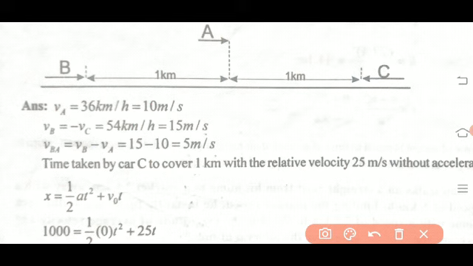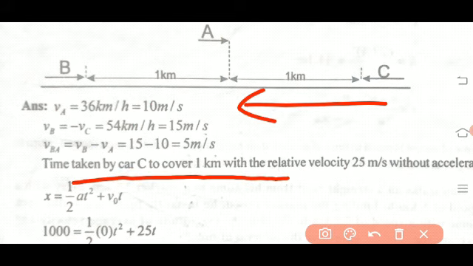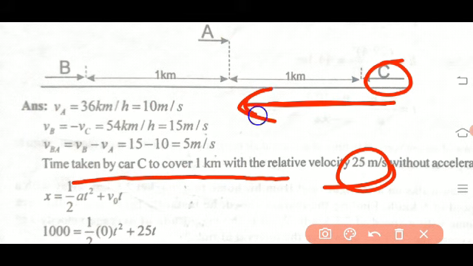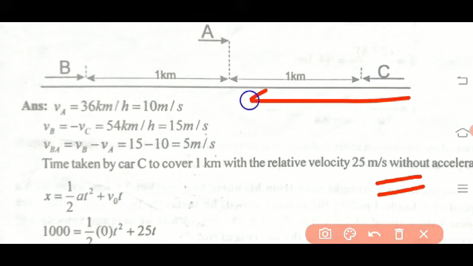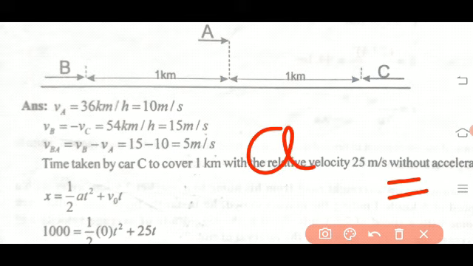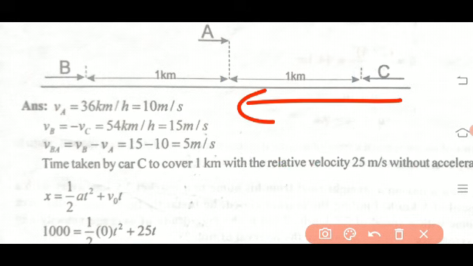That means the time taken by car C to cover 1 kilometer with a relative velocity of 25 meter per second without acceleration. So it must move with constant velocity. Therefore, without acceleration, it moves towards A. Without acceleration means a equal to 0. Okay. Therefore, what time will it take to reach A?